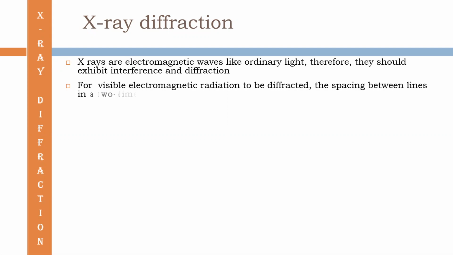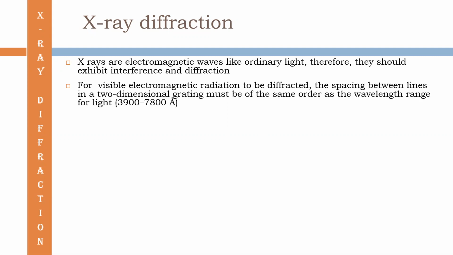So, for visible electromagnetic radiation to be diffracted, the spacing between the lines in a two-dimensional grating must be of the same order as the wavelength range of light. We know that in practical purposes, we use a diffraction grating to obtain the spectrum of mercury light.